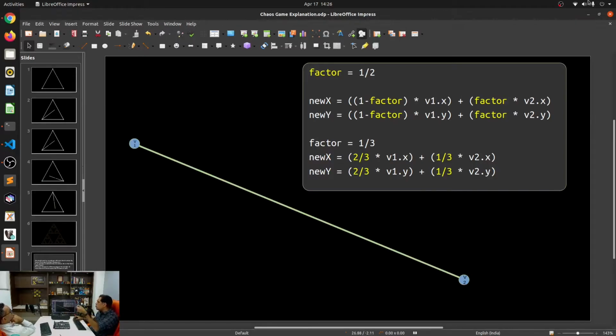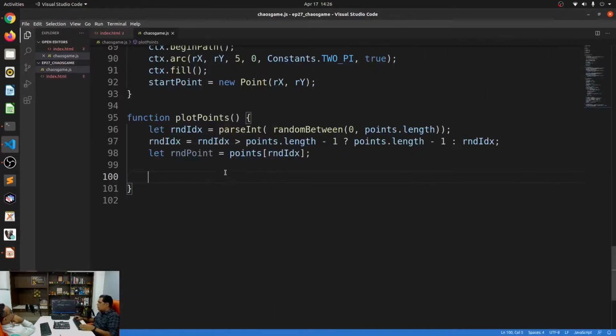So we'll have to define a new point. Okay, let's just do that. Let new x be equal to, we basically need that formula to be done, right?